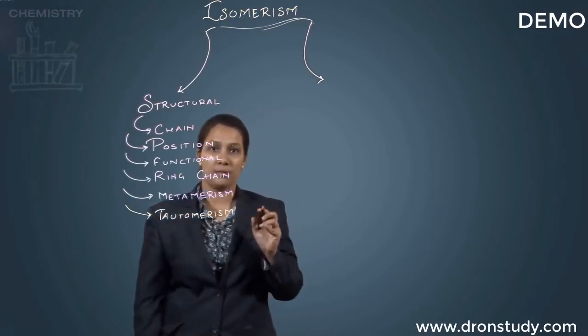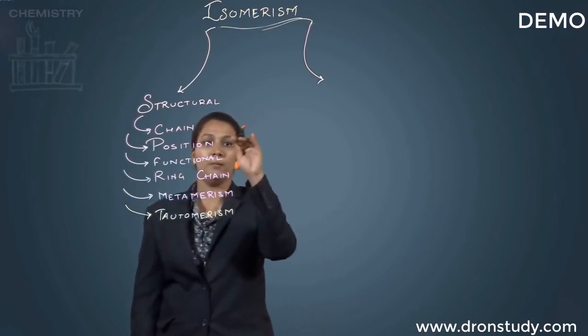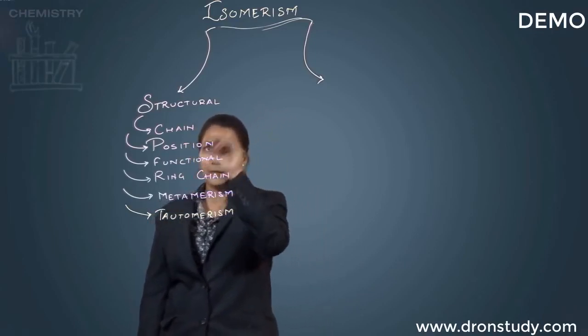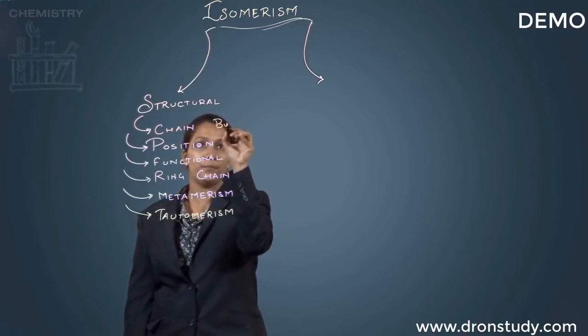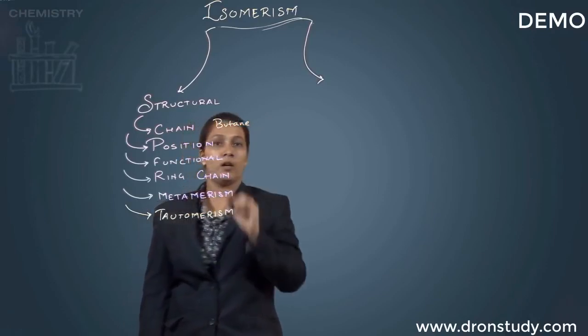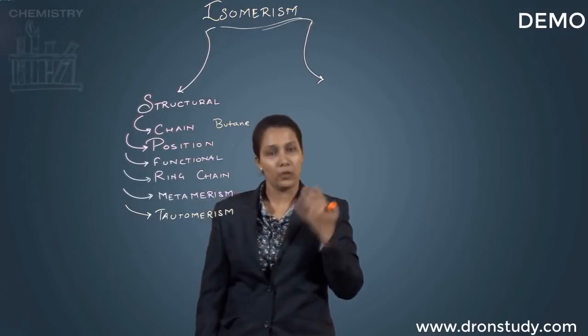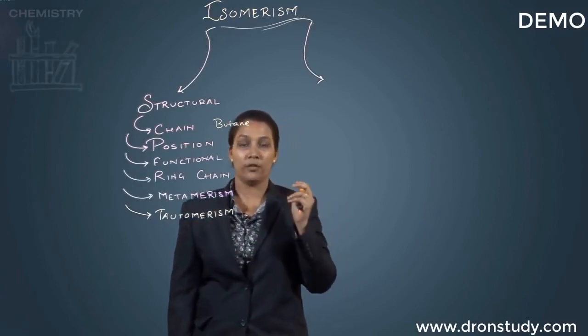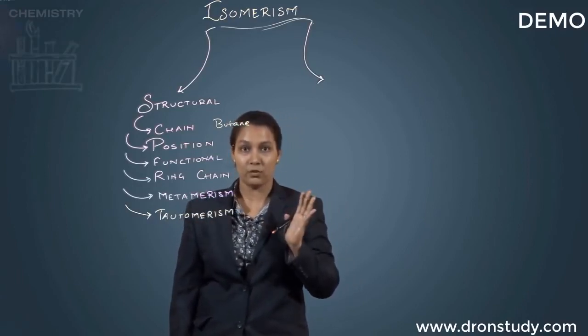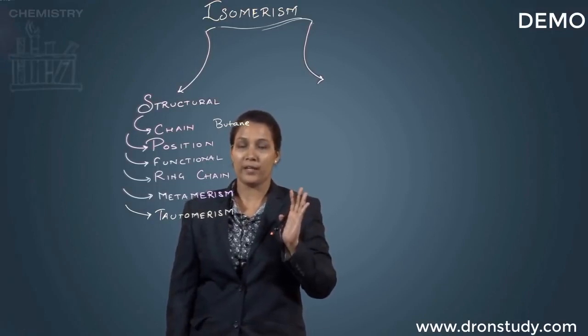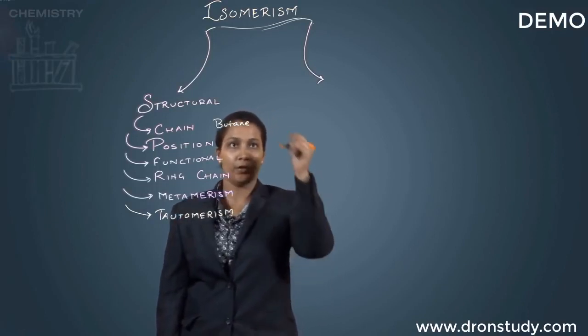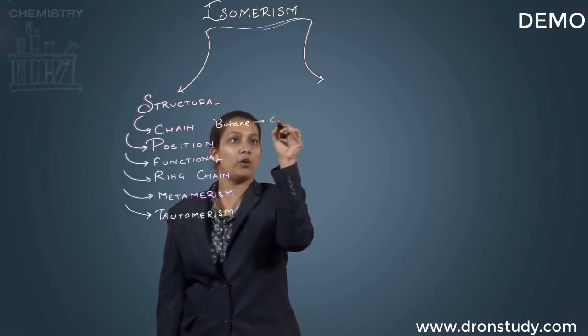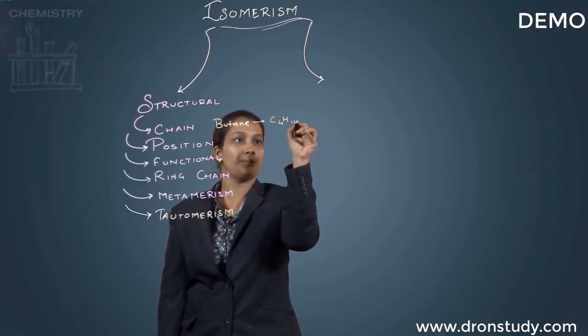So for chain isomerism, I am going to take an example of the simplest hydrocarbon, that is butane. Of course, butane is known to us with 4 carbon atoms, right? So the general formula is CnH2n+2. Accordingly, we will have it as C4H10. Okay, so that is your molecular formula.